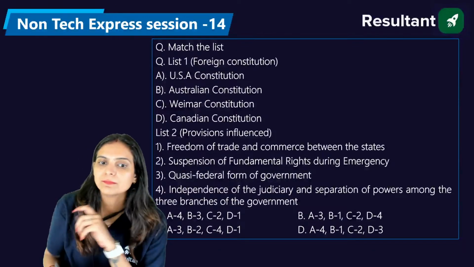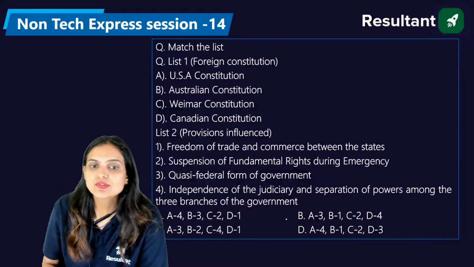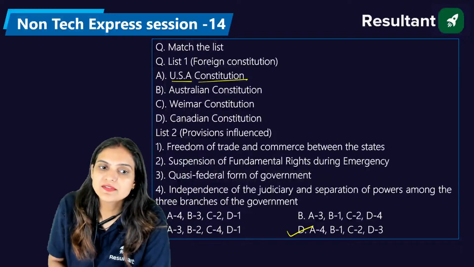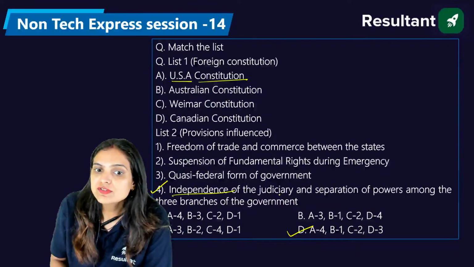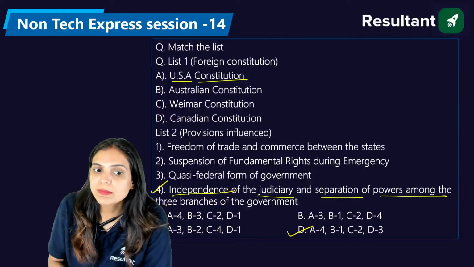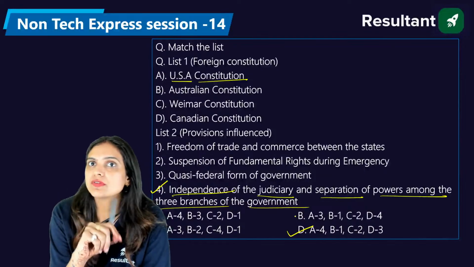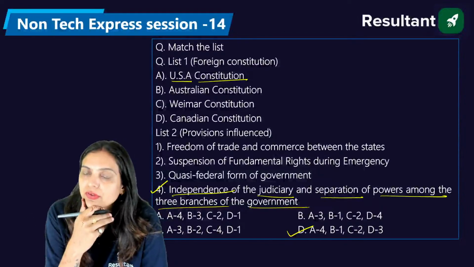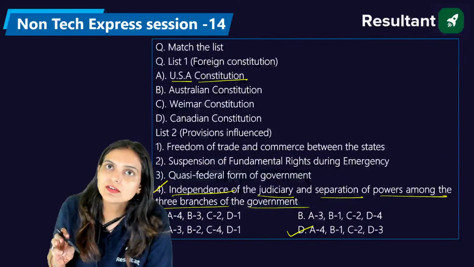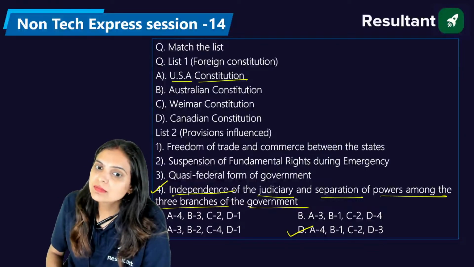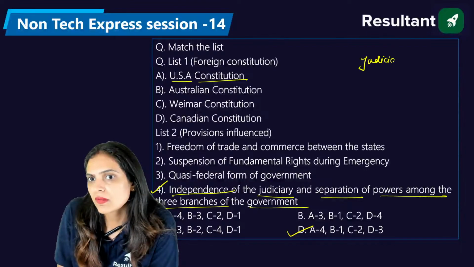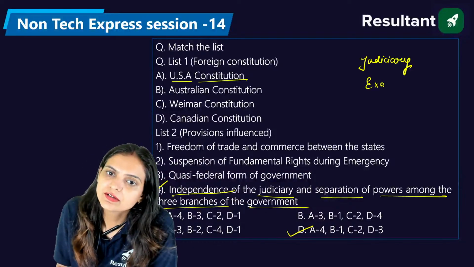4123? Okay, that's right. The right answer of this question is definitely D. When we talk about the USA Constitution, from it we have taken the feature of independence of the judiciary and the separation of powers among the three branches of the government. What are the three branches of the government? If we say we have the separation of the judiciary from the executive, basically we have the judiciary, the executive, and the legislature. These are the three branches of the government under which the government generally works: the judiciary, the executive, and the legislature.